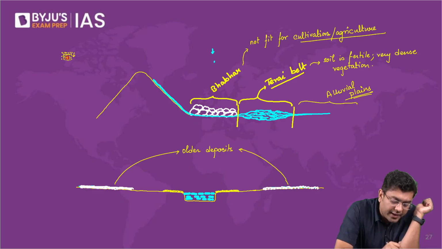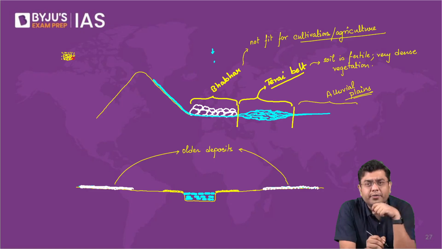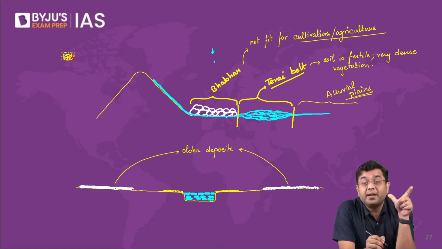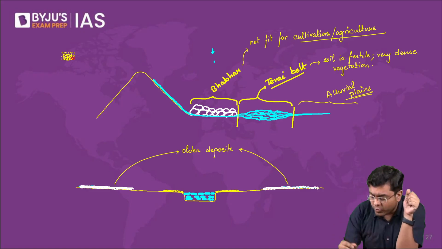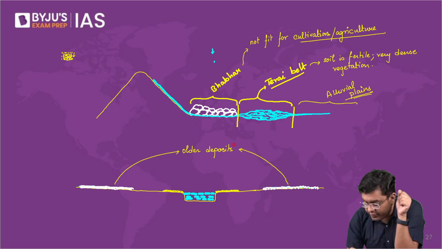Two or three particles will start getting together, isn't it? So what will be the grain size of these deposits, the size of the individual particles? They will be slightly larger. So here you have the coarse grains. Coarse grains.